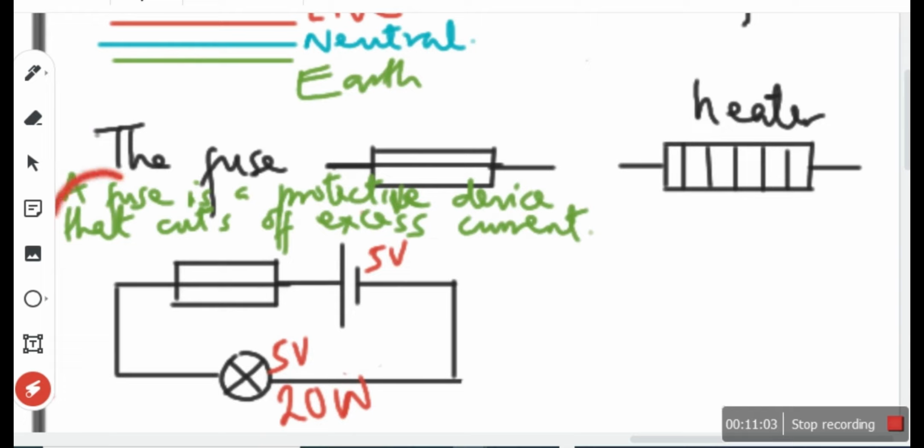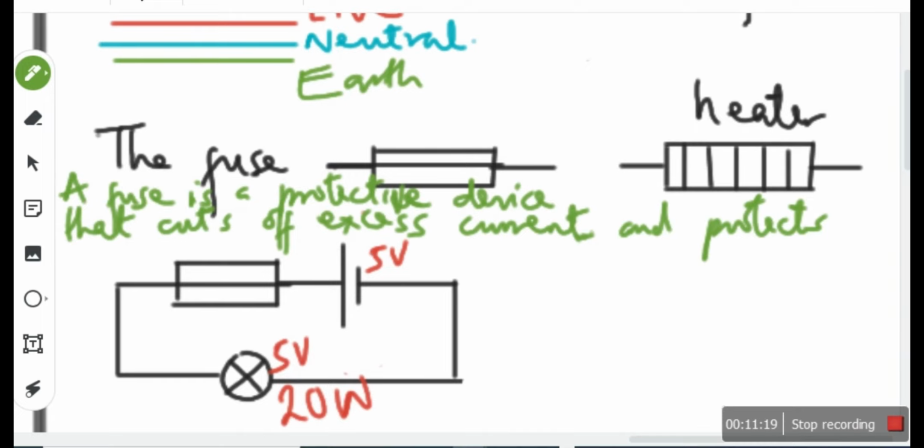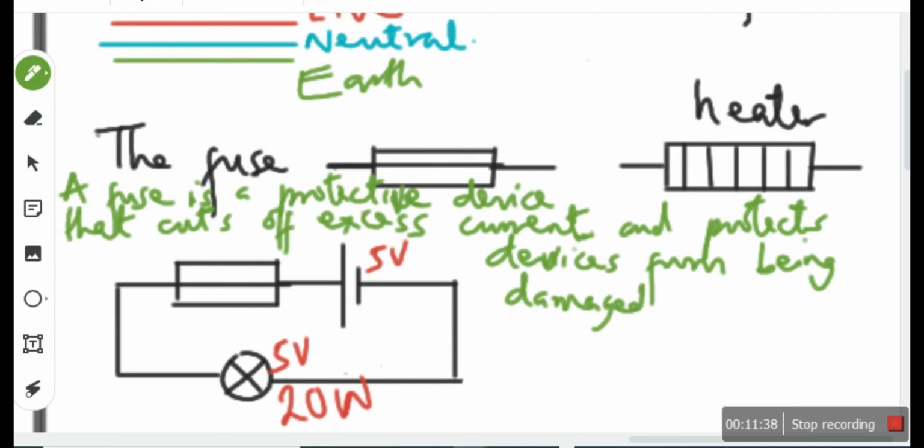So what did I say a fuse is? It protects our devices from being damaged by those excess currents, that current surge. All right.